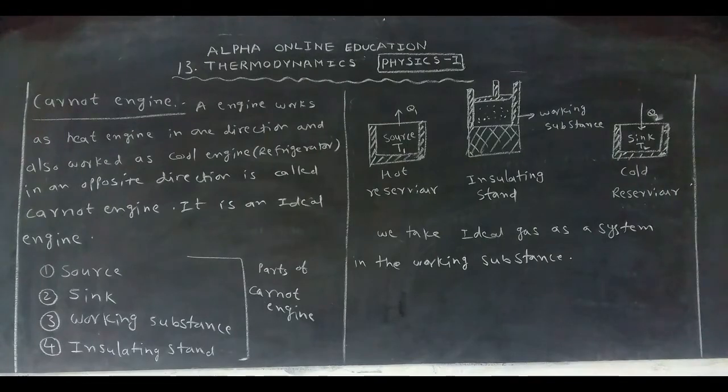The next one is the sink, at temperature T2, which receives the heat energy Q2 from the working substance, and the sink is called the cold reservoir. In the Carnot engine we take the ideal gas as a system in the working substance.